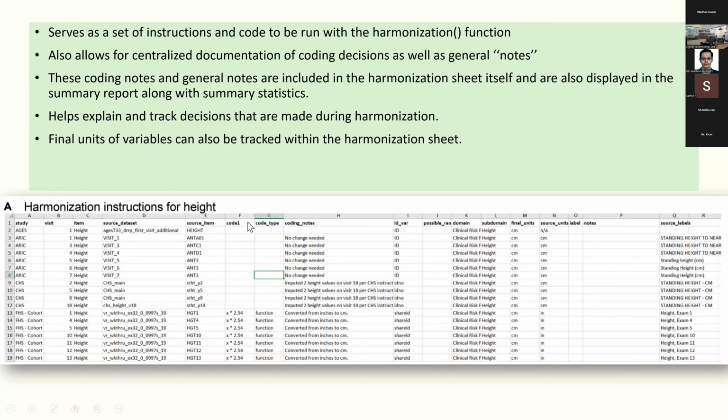So here you have the code. For the ARIC cohort, there is no need for you to code the data. There's no need for you to execute any function. And in the coding notes, you'll write "no change needed." But for the Framingham cohort, you need to give the formula for how to convert inches into centimeters. You need to tell the software that this is the function that you want to execute. And you also write a coding note saying that you have converted from inches to centimeters. And then you have the final units, and you also have the source unit.